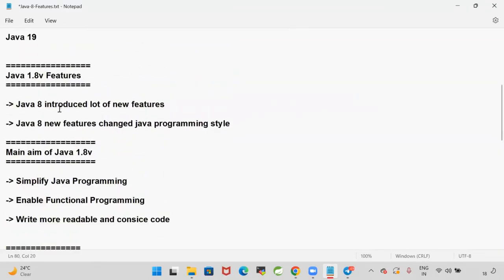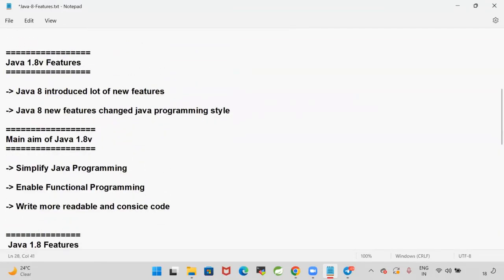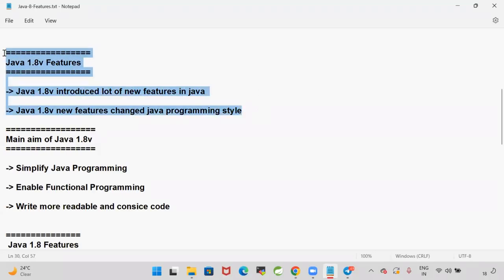Java 8 introduced a lot of new features in Java. Java 8 version, or Java 1.8 we can call it. The Java 1.8 version introduced a lot of new features, a lot of new APIs, and new functionality. These new features changed the Java programming style. The complete programming style got changed from the Java 1.8 version.